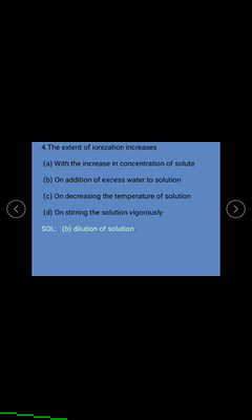The right answer is B, dilution of the solution. When we increase the dilution, the number of ions automatically increases, so ionization also increases.